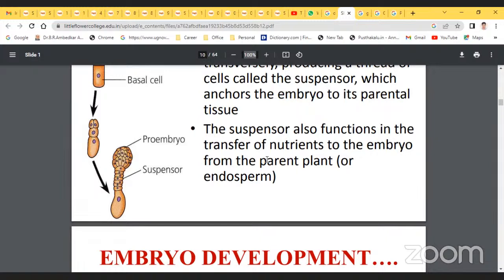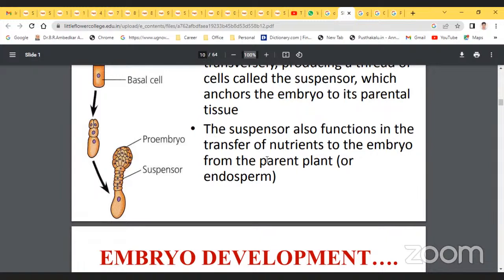Next, the apical cell of the two-celled pro-embryo divides transversely. In this, the first type is the Solanad type. The basal cell usually forms the suspensor. Examples are Campanulaceae, Linaceae, Solanaceae. Next is the Caryophyllad type.